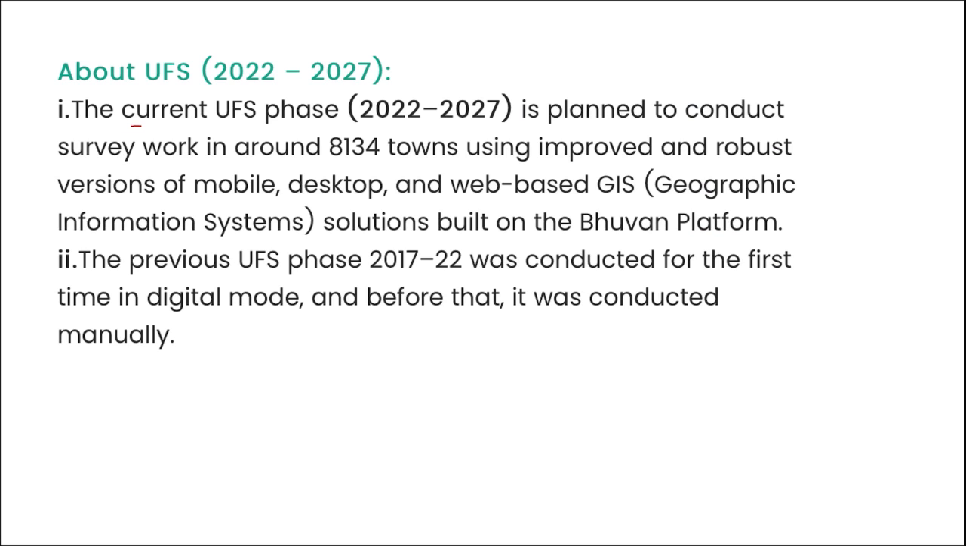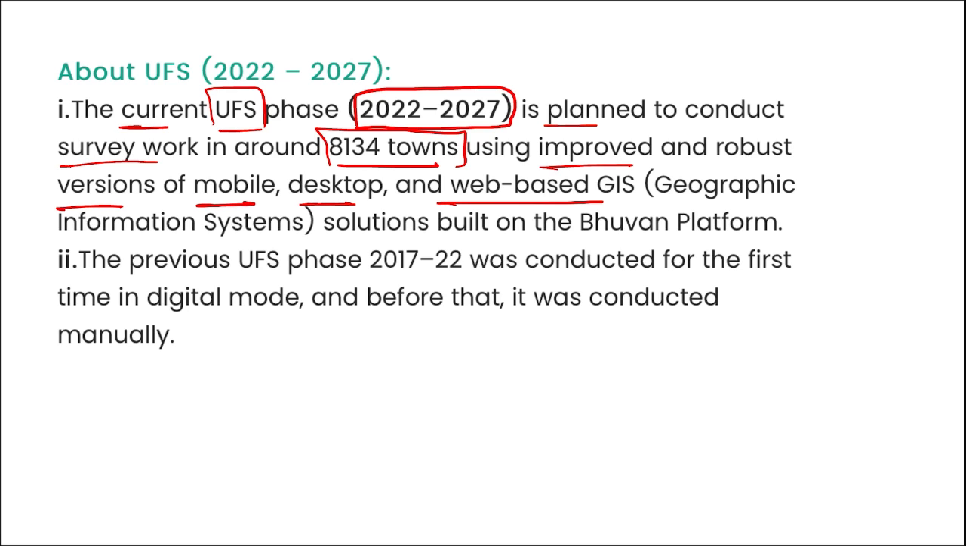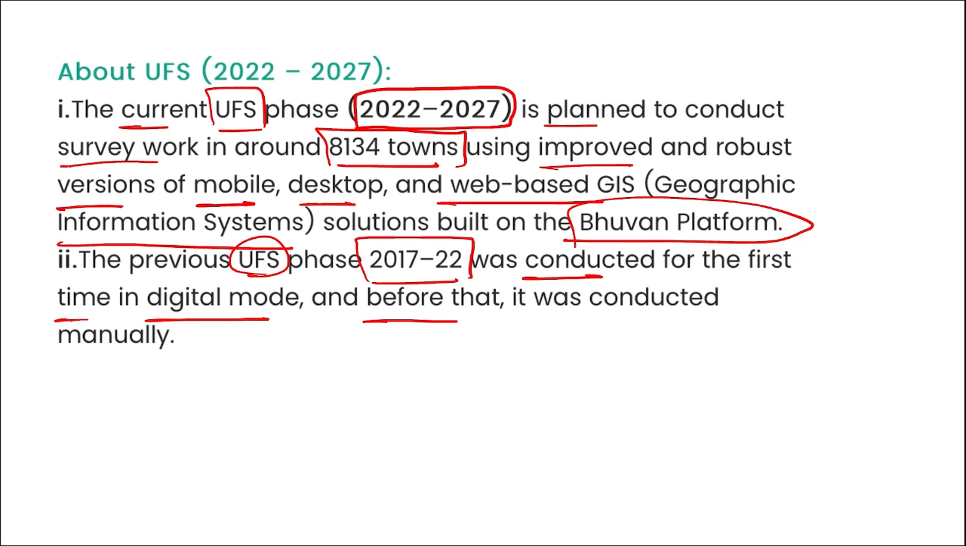Next, here you can see the current urban frame survey for 2022 to 2027 is planned to conduct survey work in around 8,134 towns using an improved and robust version of mobile, desktop and web-based geographical information system solutions built on the Bhuvan platform. The previous UFS for 2017 to 22 was conducted for the first time in digital mode, and before that it was conducted manually. Next, if we talk about NRSC, where is the headquarter? It is in Hyderabad, Telangana, and who is the director here? Dr. Prakash Chauhan.